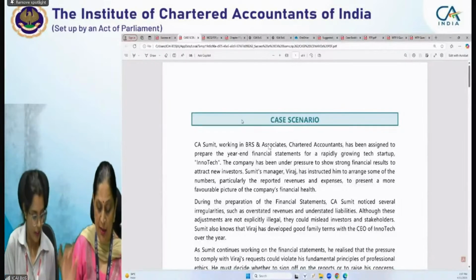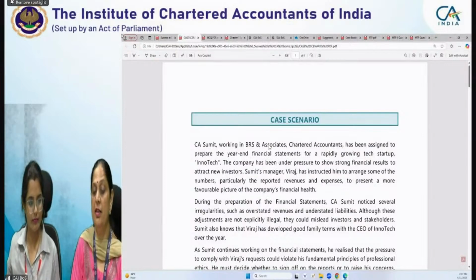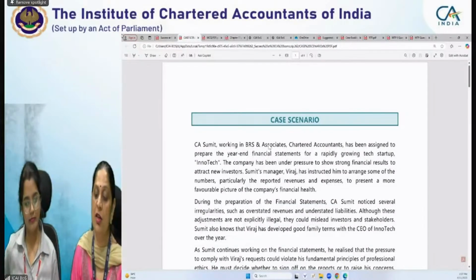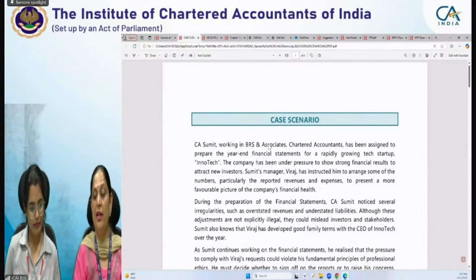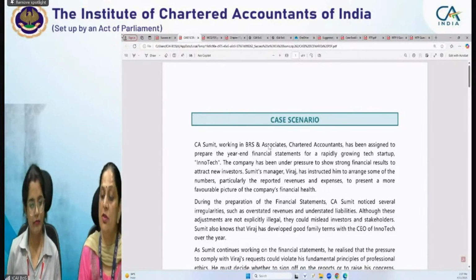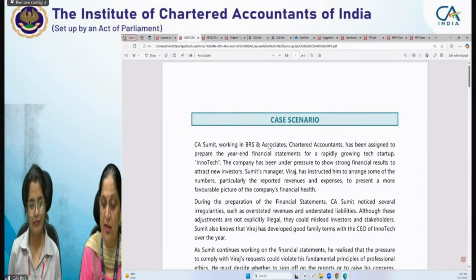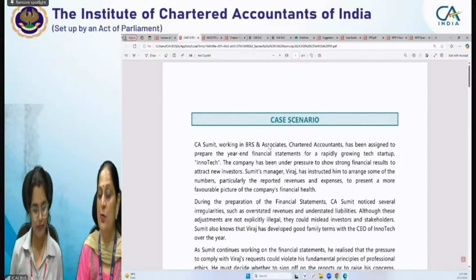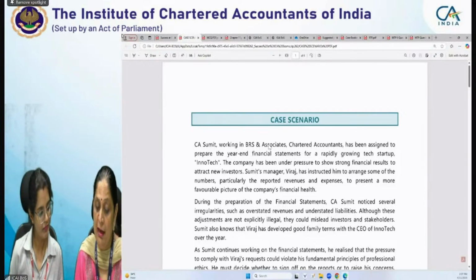Yeah. In this situation, CA Sumit is working in BRS and Associates. He's a chartered accountant and he is assigned to prepare the year-end financial statement for a rapidly growing tech startup, Innotech. The company is under pressure to show strong results to attract new investors. Now, Sumit's manager Viraj has instructed him to arrange some of the numbers, particularly the reported revenue and expenses, to present a more favorable picture of the company's financial health, right?